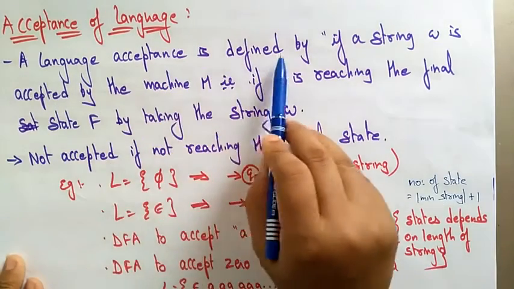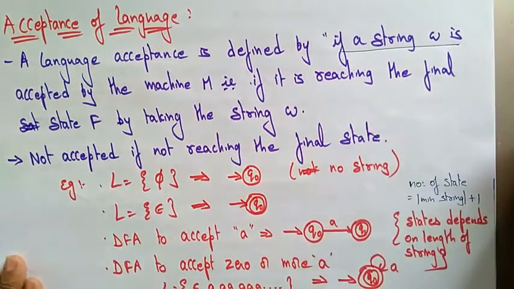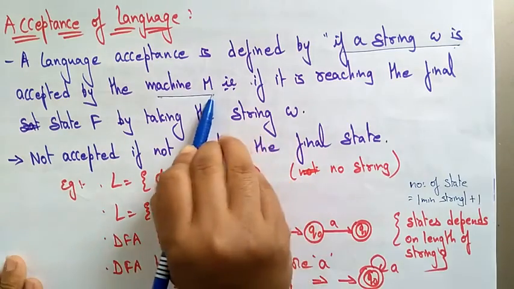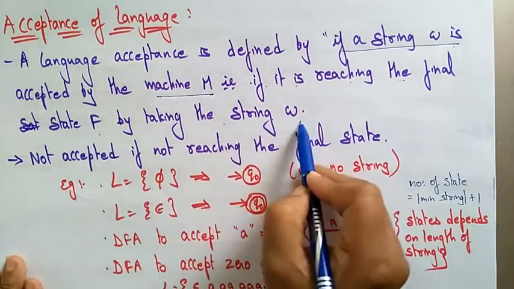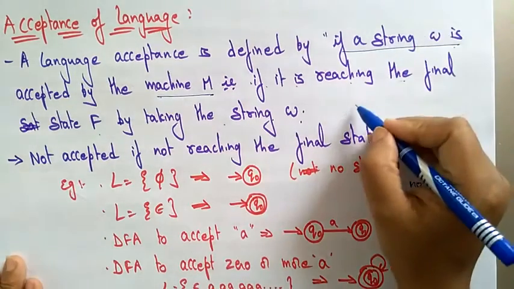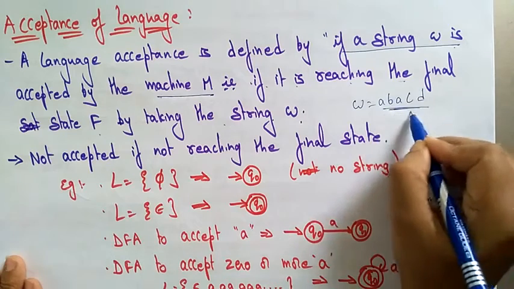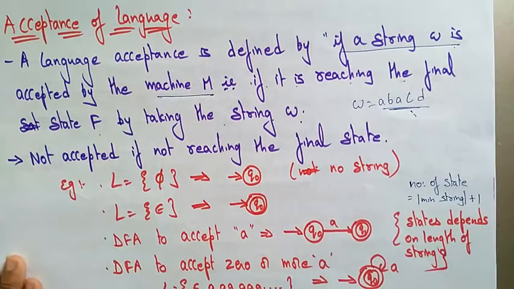Language acceptance is defined as: if a string W is accepted by a machine M, that is, it reaches the final state F by taking the string W. Whenever I take a string like A, B, A, C, if it reaches the final state, then the string is accepted. Otherwise the string is rejected.